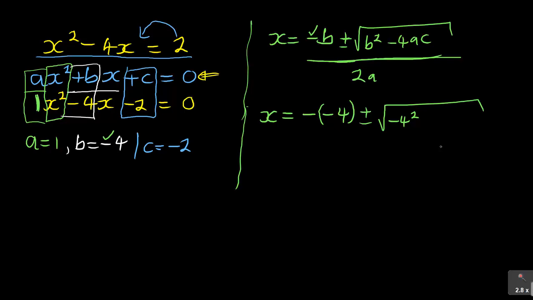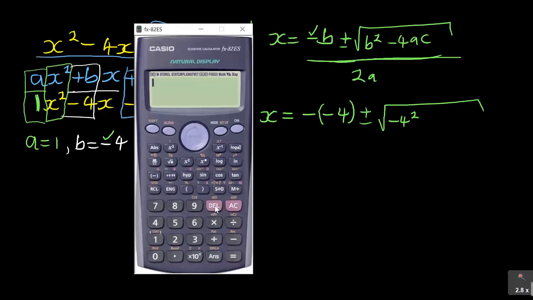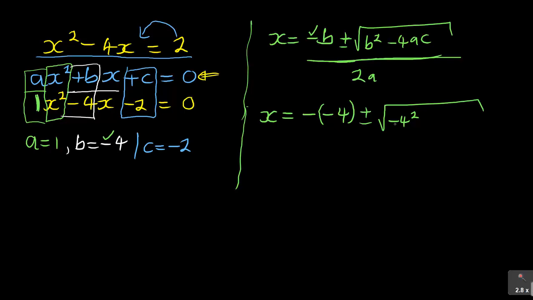Now if you write it like this, you're going to get it wrong, because, let me show you with the calculator. If I say minus 4 squared, you see I'm getting a negative 16. But if I put the brackets and say in brackets minus 4 squared, instead I'm getting a positive 16. This is the right way to do. Also, don't be tempted to do it like this. You start with the bracket, you say minus 4 squared, you close the bracket. This is as good as you didn't put the bracket. So remember how you do it. You put a bracket, the negative sign must be inside the bracket and the square outside. So it's minus 4,